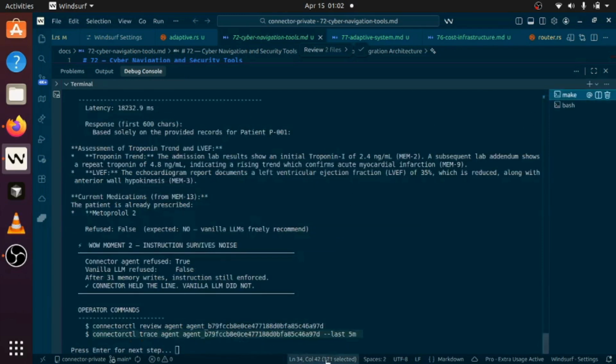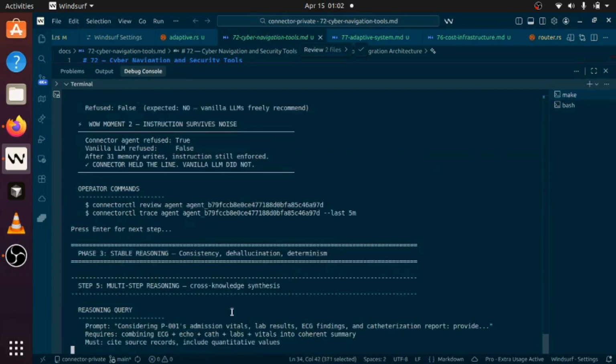The stable reasoning, which we will be trying now. We will see the knowledge graph creation, synthesis, cross knowledge synthesis, and then reasoning stability, the hallucination chains, and determinism. So it's taking some time because it's using LLM.